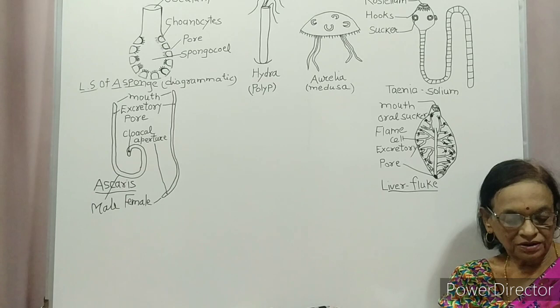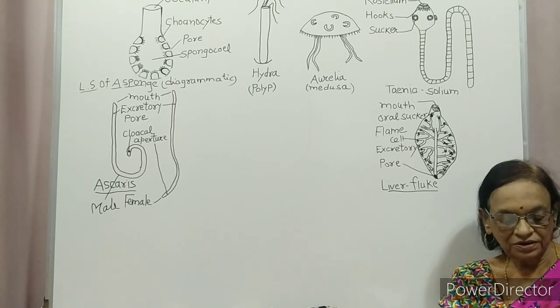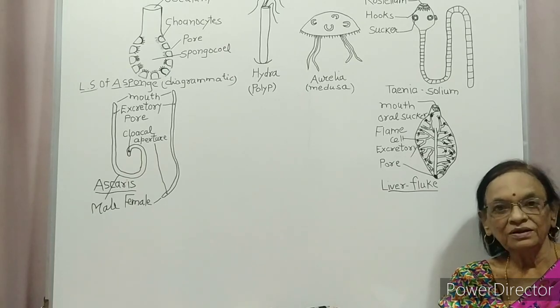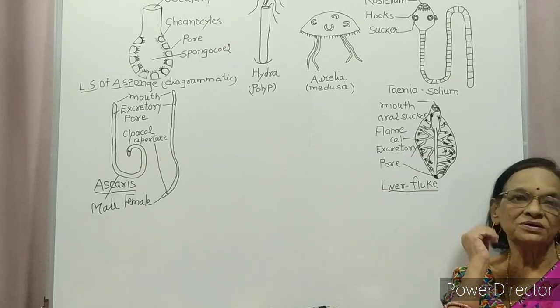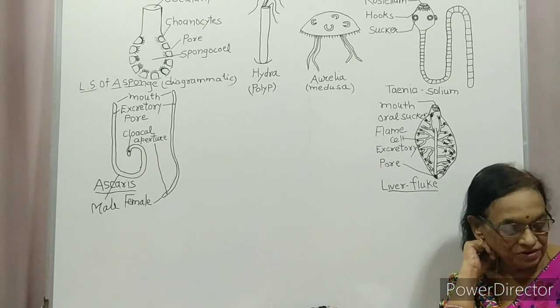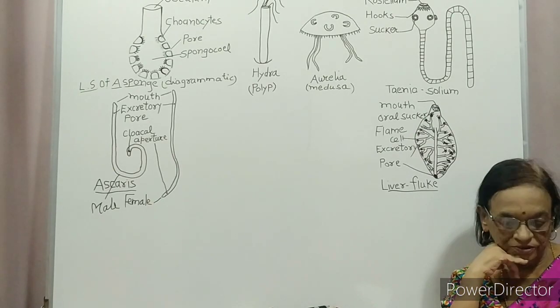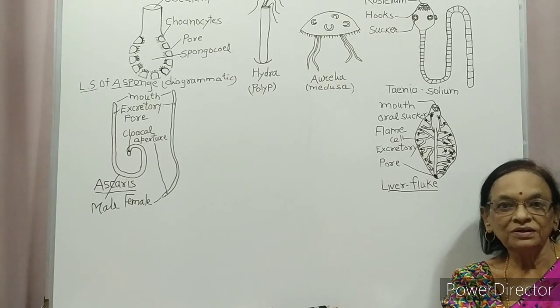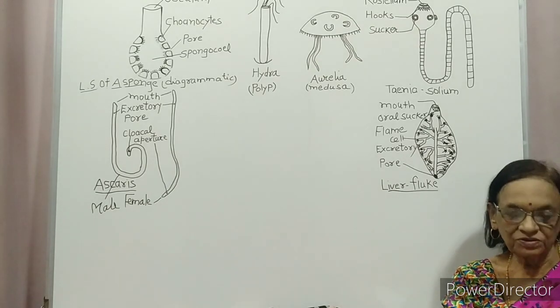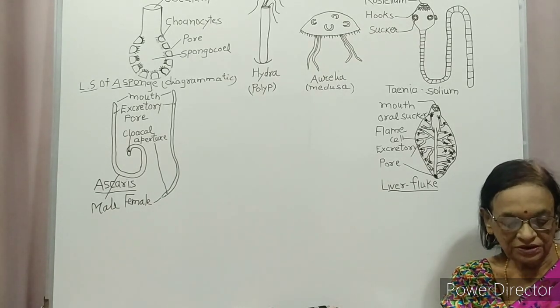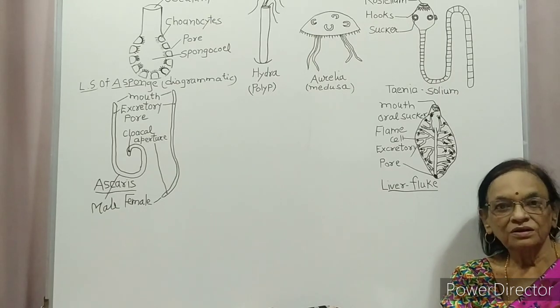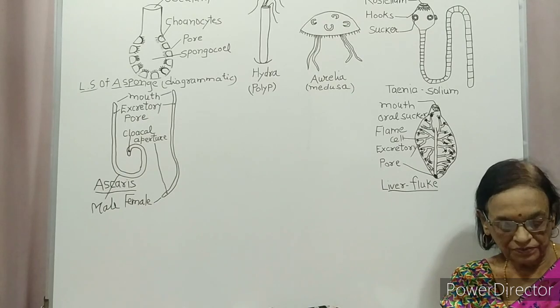Unsegmented body which have head, muscular foot and visceral hump. So body is divided into 3 parts. Which 3 parts? Head, muscular foot and visceral hump. A soft and spongy layer of skin form the mantle over the visceral hump.